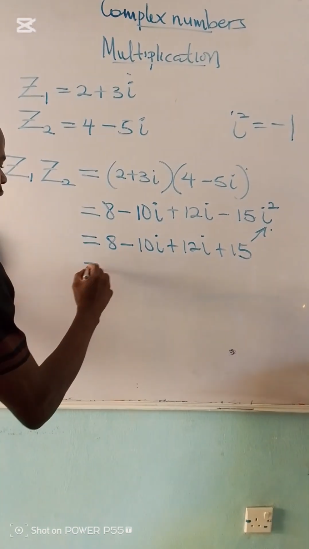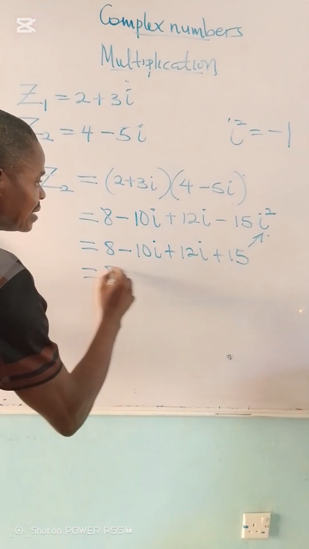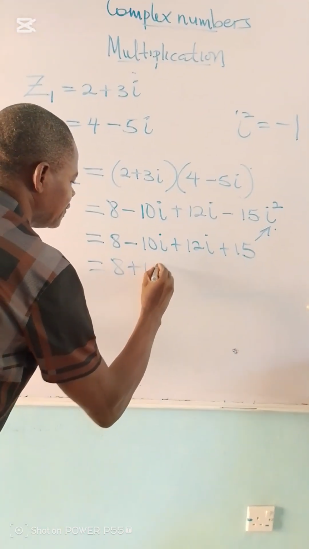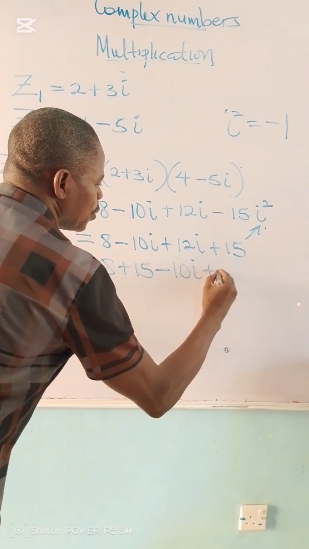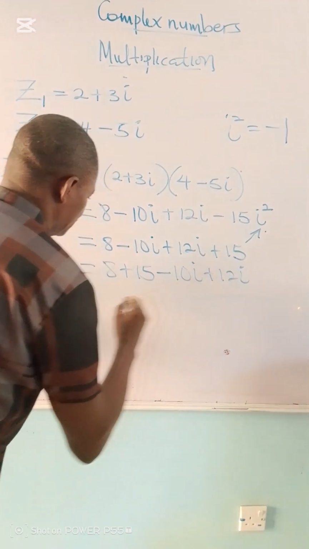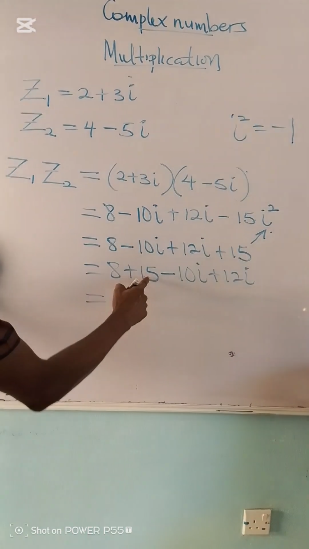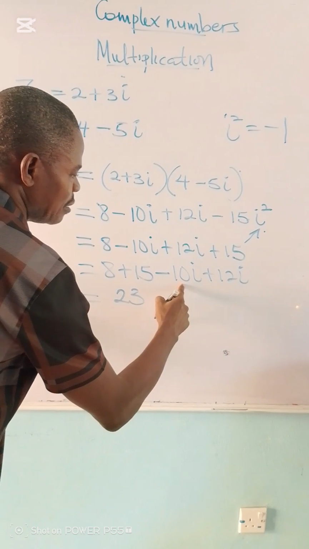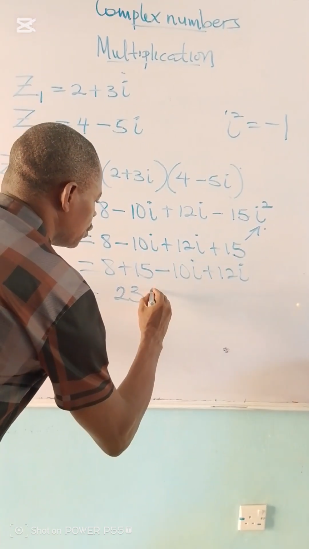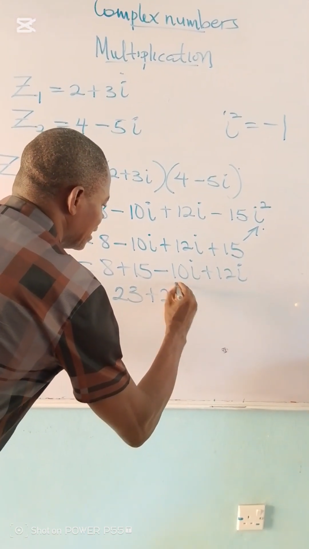So here we can now collect the like terms. We have 8 plus 15 minus 10i plus 12i, equals 8 plus 15 is 23. Then minus 10 plus 12 should give me plus 2i.